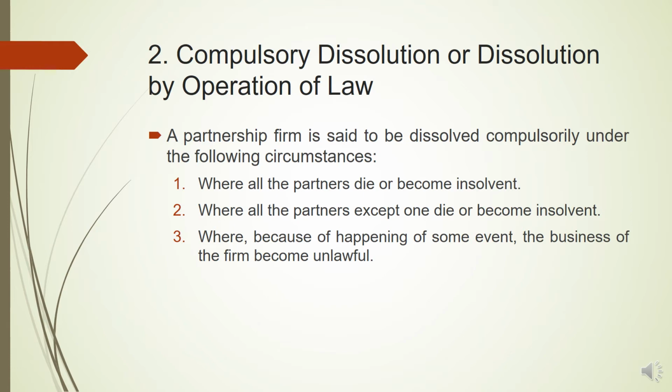Second, where all the partners except one die or become insolvent. For example, there were 5 partners in a firm and 4 of them die or become insolvent. So automatically the partnership firm will be dissolved because there cannot be one partner in any firm. A minimum of 2 partners is required in order to run the firm.